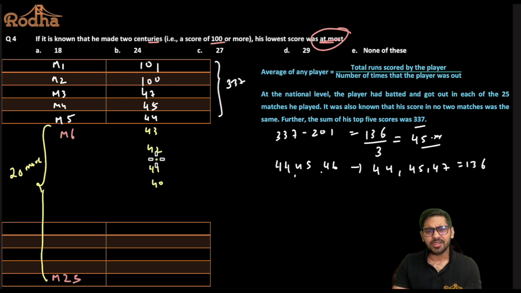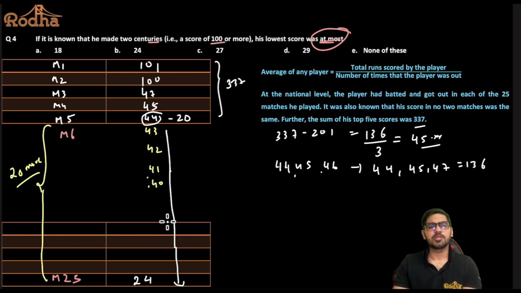So I'm not going to write everything one by one. Will I do that? That is so senseless. Writing match 6 43, match 7 42, match 8 41, match 9 40, match 10 39. No, we have 20 more matches, and we have to decrease by one exactly 20 times. I'm sitting at a score of 44 in match number 5. So if I decrease 44 by 20, my score in match number 25 will be nothing but 24.